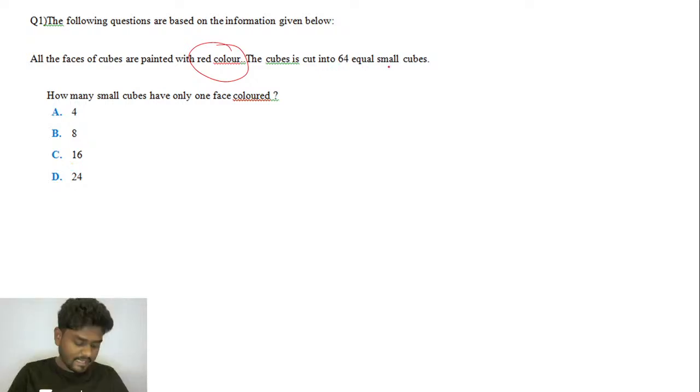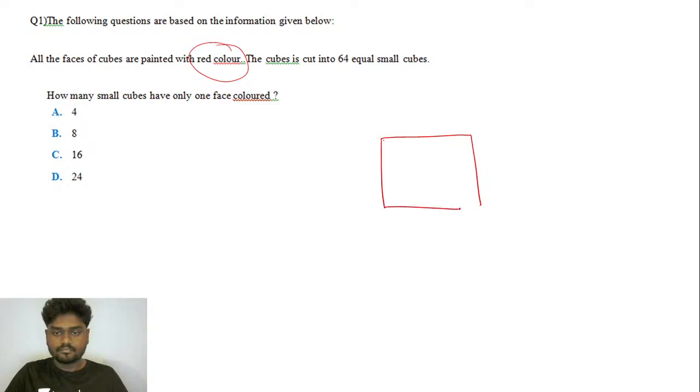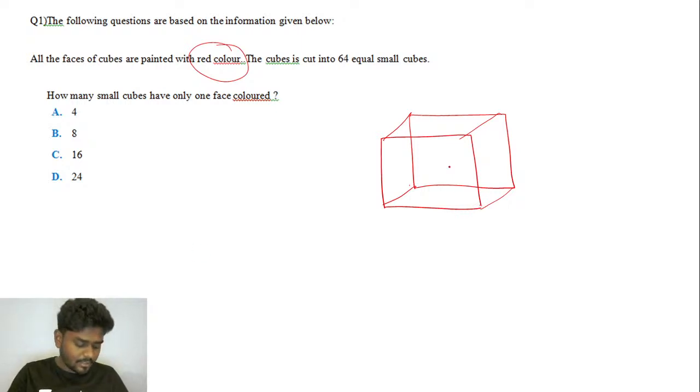So guys, listen very carefully. If you try to observe this question, you have a cube in which, for example, if I try to draw a cube, okay, listen carefully. Let's say this is a cube, and I know the fact that a typical cube will consist of 6 faces. That is the front, back, top, bottom, and 2 side faces.